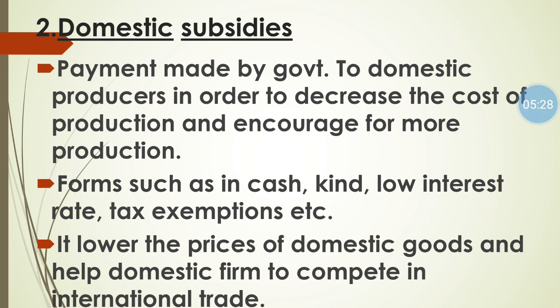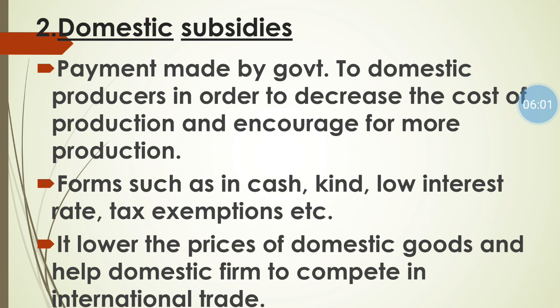Now, domestic subsidies can be given in the form of cash. It can be in kind, like the government providing machinery, raw material, etc. It can be in the form of the government decreasing the rate of interest. It can be in the form of tax exemption, meaning the production can be tax free. So these are some forms in which subsidies are provided by the government to firms. Whenever the government provides subsidies to a firm, the firm is getting financial help.